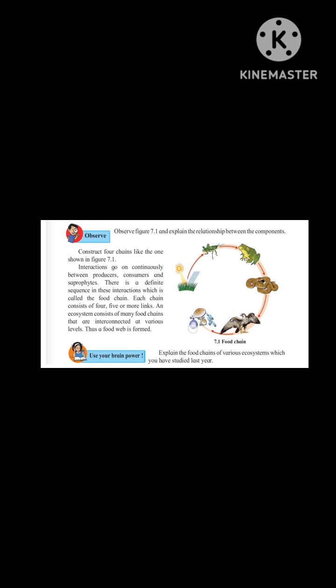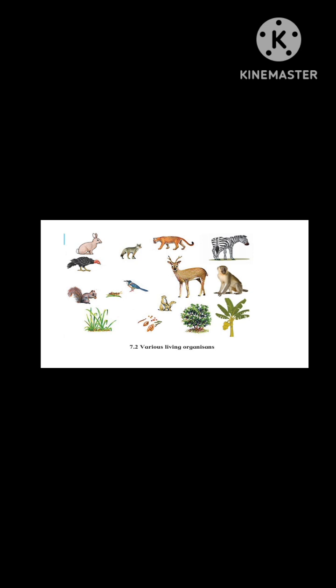And this interconnection, in this picture we can see that one animal can be eaten by many other animals. So all organisms may be prey for many other organisms. For example, an insect feeds upon leaves of various plants, but the same insect can be prey for different animals, like frog, lizard, birds.